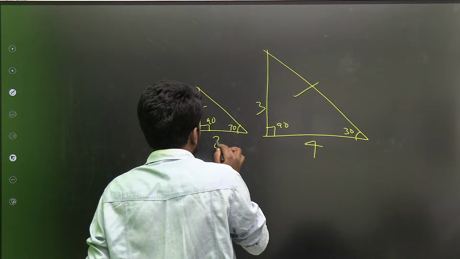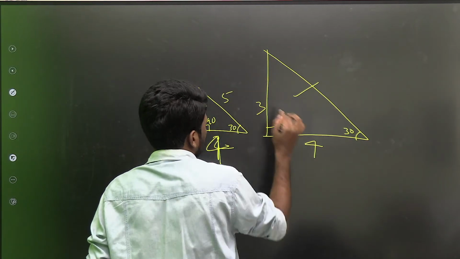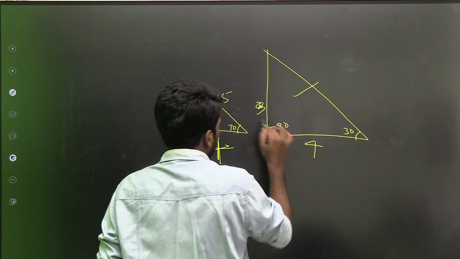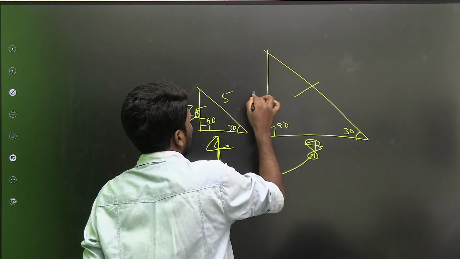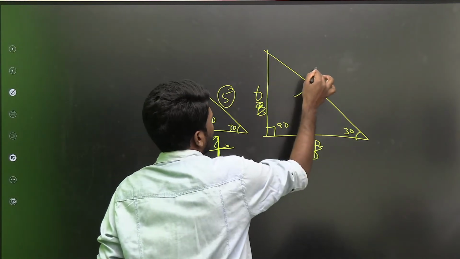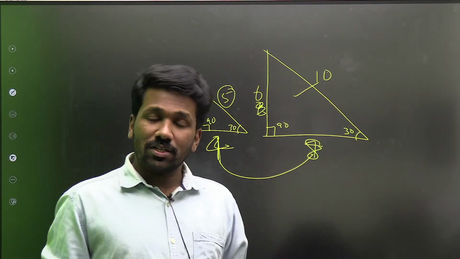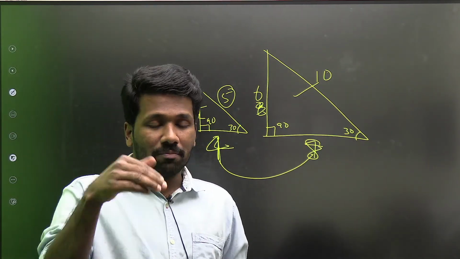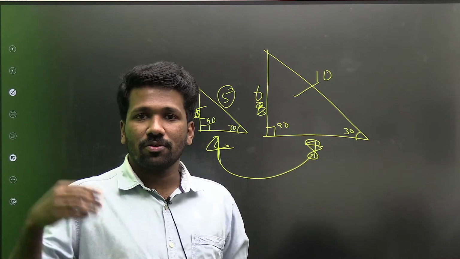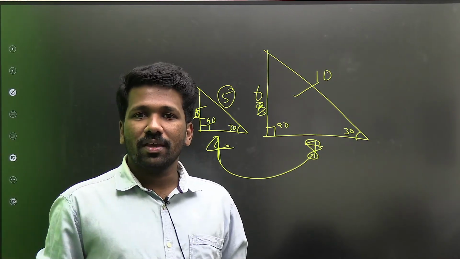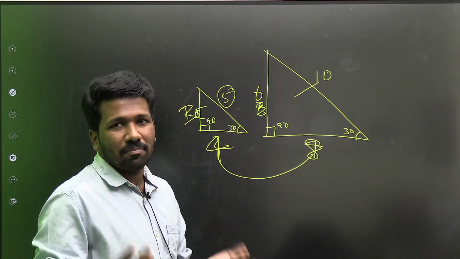This should be Pythagoras theorem, so I will take 3 4 5 itself. If it is 3 4 5 and this is 8, then the double of 3, 6, should come, and the double of 5, 10, should come. That is quite obvious, na. In school days we learned it as the formula AB by XY is equal to AC by XZ is equal to BC by YZ. But understand what we are saying by that.